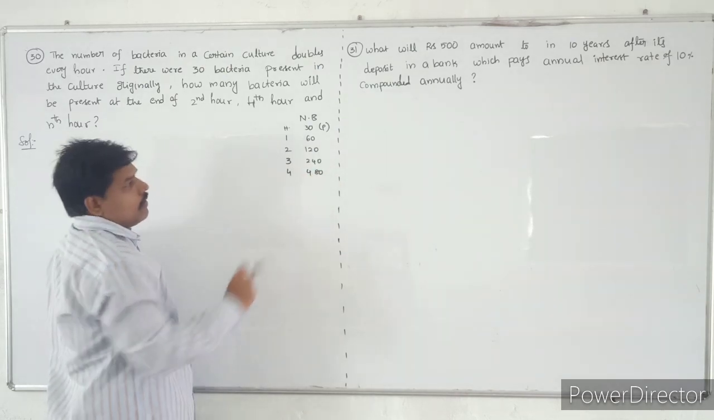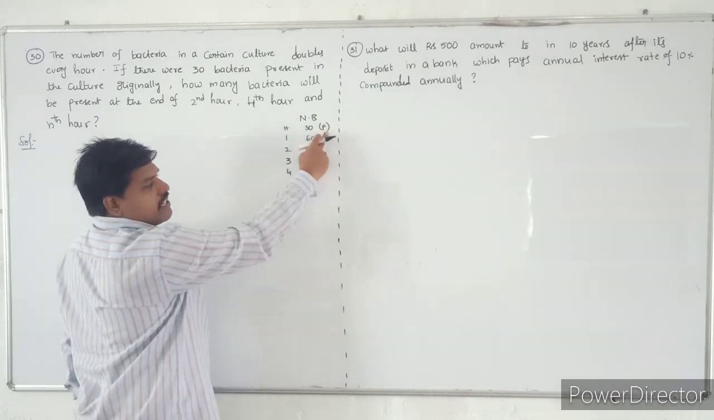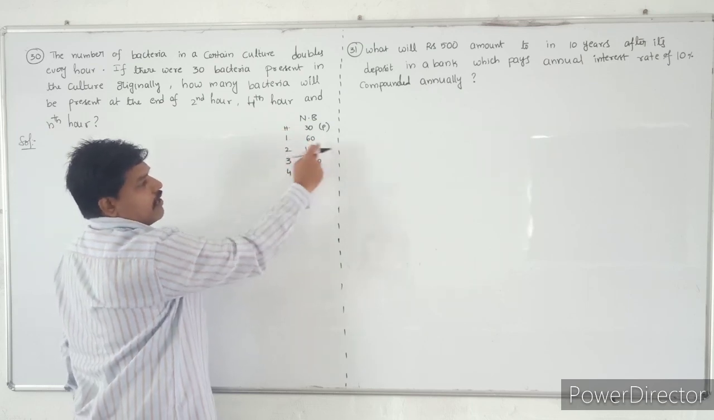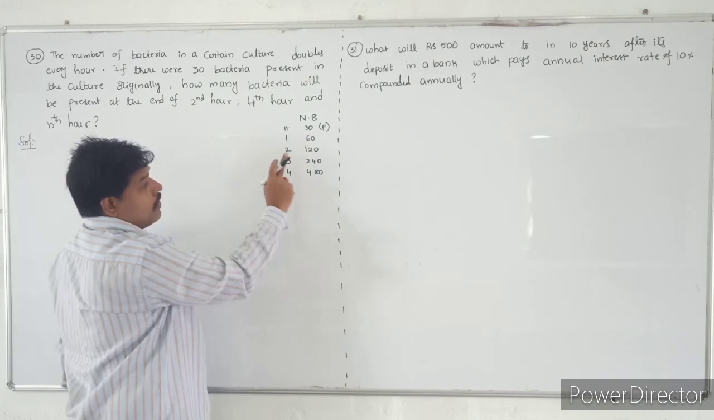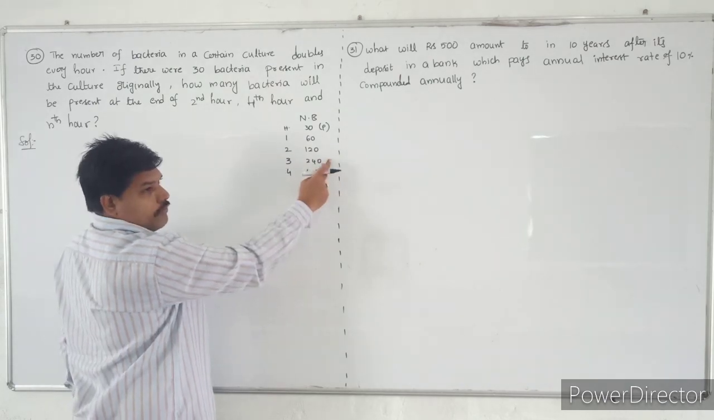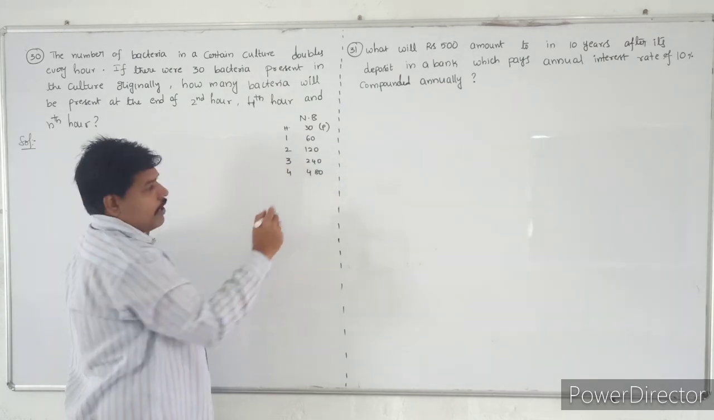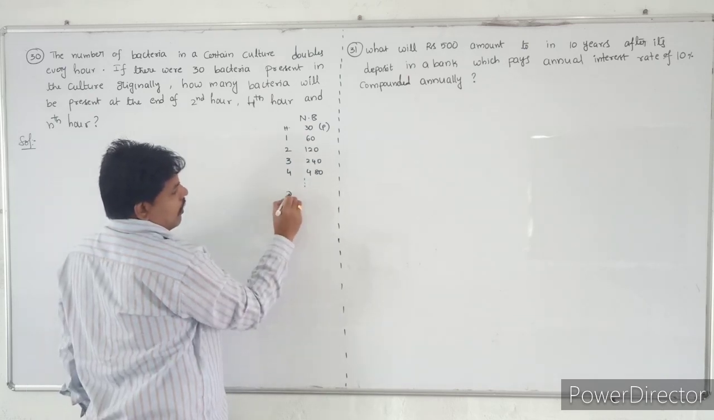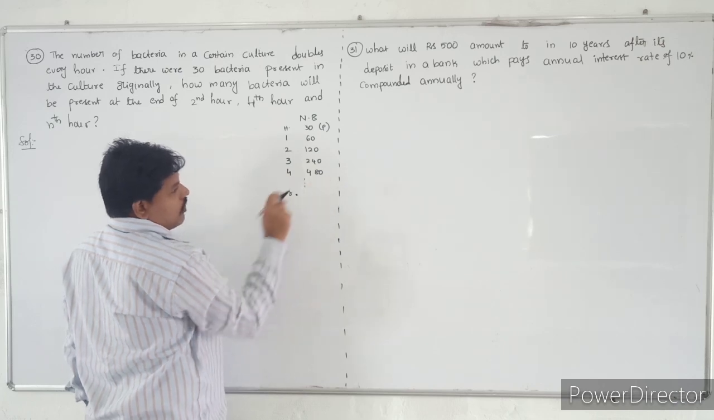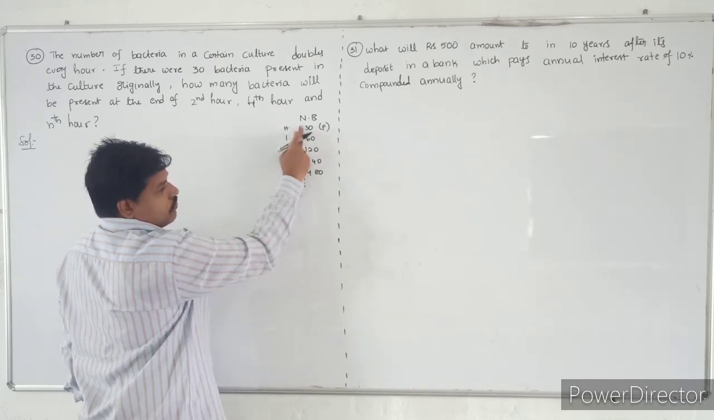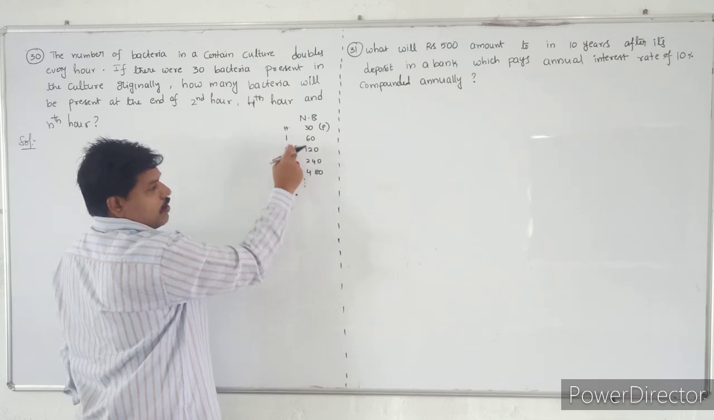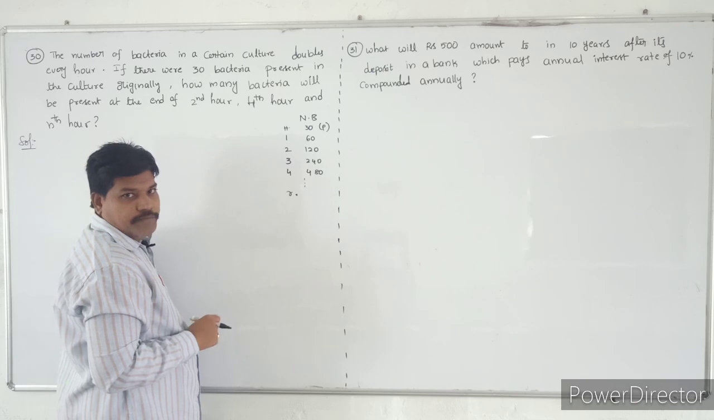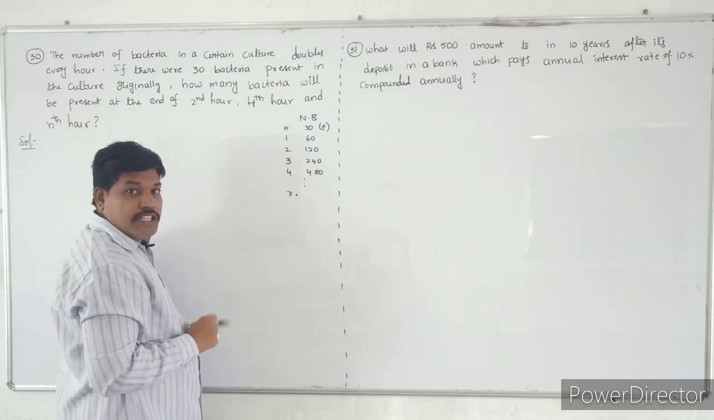Do you understand that? So the number of bacteria present is 30. After the first hour, it becomes 60. After the second hour, 120. After the third hour, 240. After the fourth hour, 480, and so on. Here, what I observed is that R is equal to 60 by 30, that is 2. 120 by 60 is also 2. 240 by 120 is also 2. That means the number of bacteria is in GP.